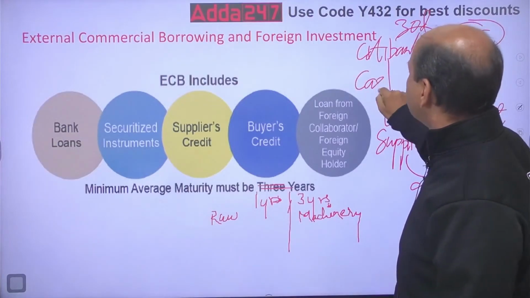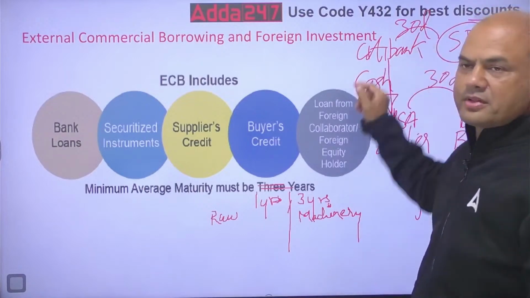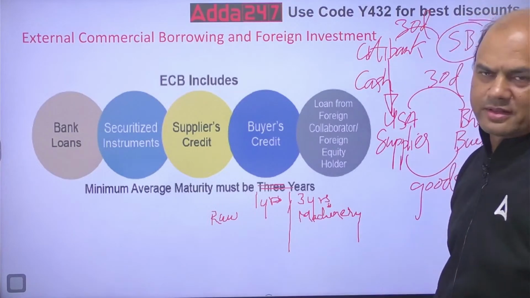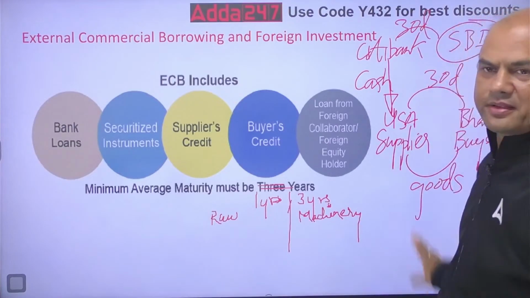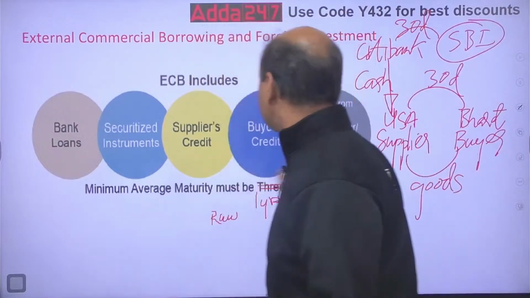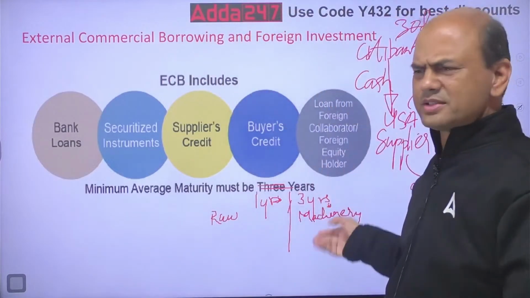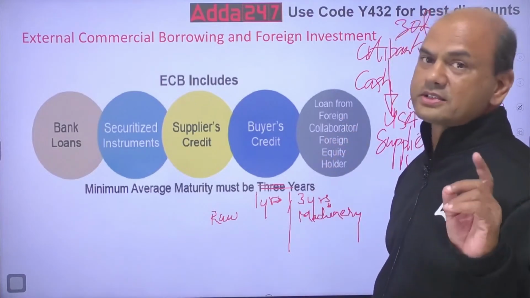So what happens? Citibank pays cash. SBI pays after 30 days to Citibank this amount plus interest. This guy pays to SBI. Over. Transaction over. So everyone is happy. He got the goods because cash was given. Simple. Okay. Clear?